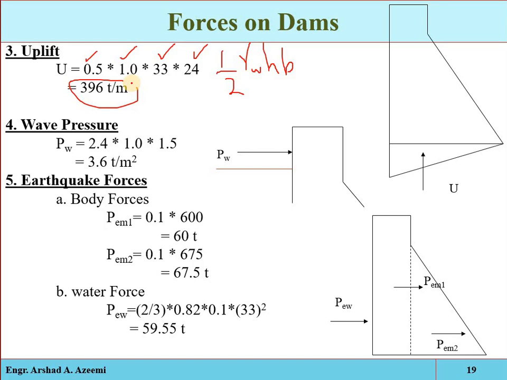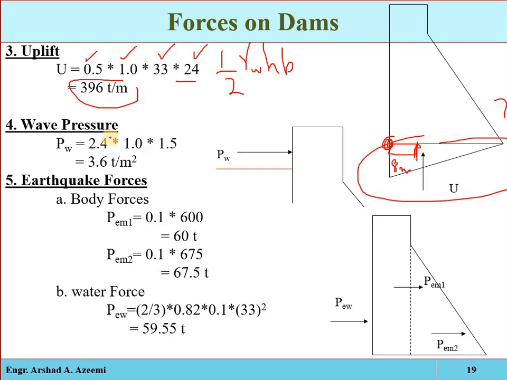You can see that there was no tail water, so the pressure distribution diagram will be like this, and the point of action will be B/3. B is 24, so it will be at 8 meter from the heel point. That is the heel point, so from this point at 8 meter distance will be the point of action of the uplift pressure.